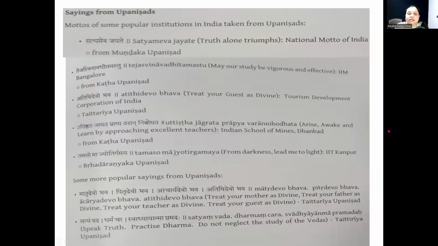As I mentioned, some famous quotes from the Upanishads. Tejasvi navadhitamastu, it is from Katha Upanishad. Atithi devo bhava, matru devo bhava, pitru devo bhava, acharya devo bhava. These are the quotes from Taittiriya Upanishad. Tamaso ma jyotirgamaya is from Brihadaranyaka Upanishad.